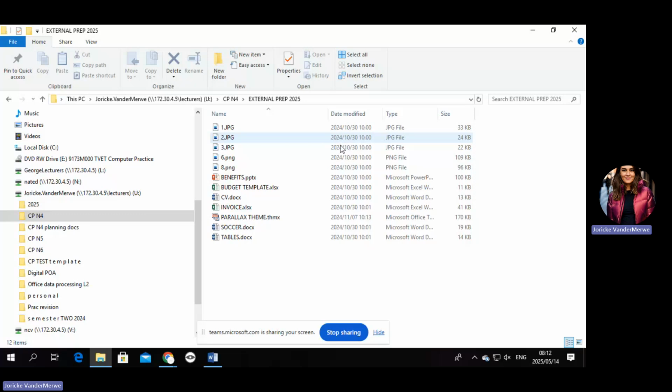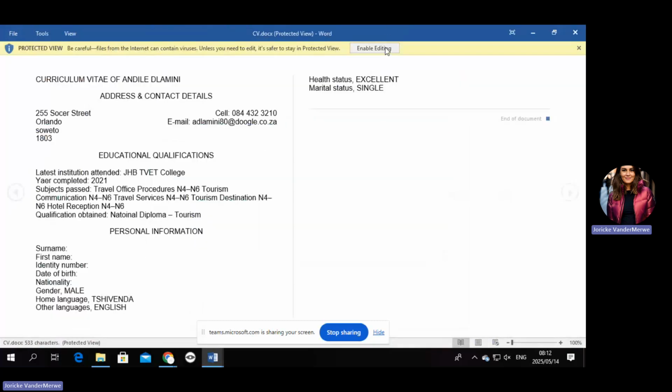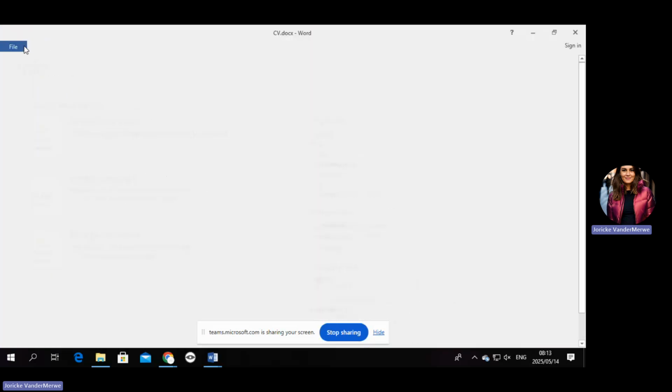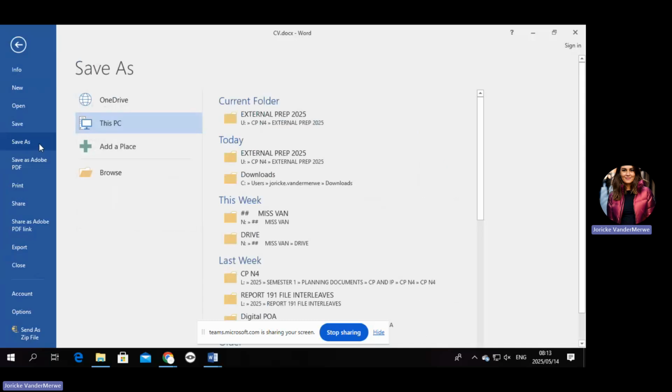All right, retrieve the file saved as CV from the computer practice. So this is the one that I'm looking for. You're going to open it up and enable your editing. Then the second question says that you need to save the file as Q6CV. So by now you all know how to do that. You're going to go to File, Save As.